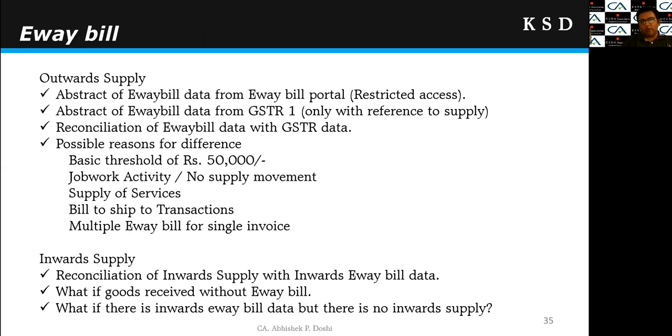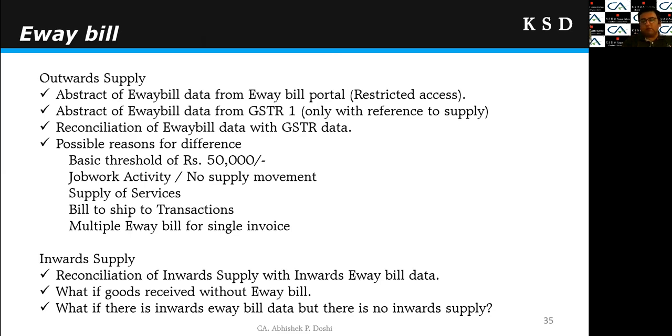Now the option to that would be to extract the e-way bill data from the GSTR1, right? In GSTR1, also in the B2B supplies tab, we have an import e-way bill data option, right? So from that tab, I can import the e-way bill data.